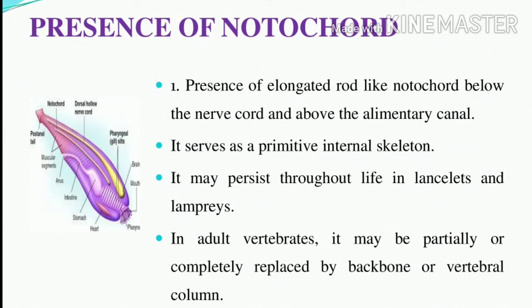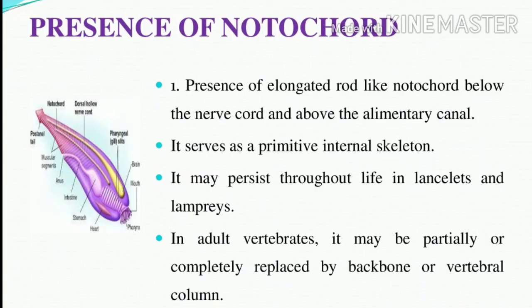Can you understand? Okay, shall we recall the points related to the presence of the notochord? Yes, the notochord is an elongated rod-like structure. It is located below the nerve cord and above the alimentary canal. Its function is as a primitive internal skeleton. In adult vertebrates, it will be completely or in some cases partially replaced by the backbone or vertebral column. Can you understand? Okay, in which animals does the notochord persist throughout life? That is lancelets and lampreys.